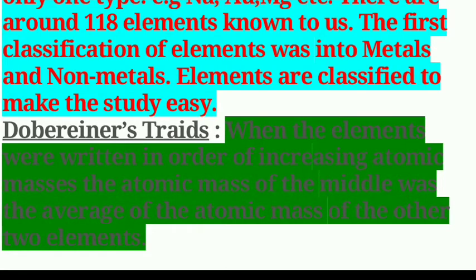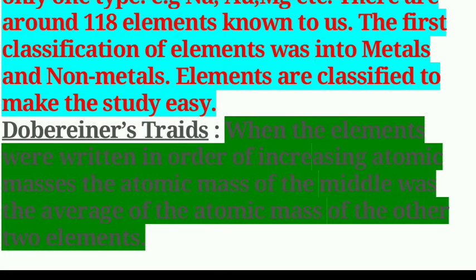He identified some groups having 3 elements, called triads. These groups showed that when the 3 elements in a group are arranged in increasing order of atomic mass, the atomic mass of the middle element was roughly the average of the atomic masses of the other 2 elements.